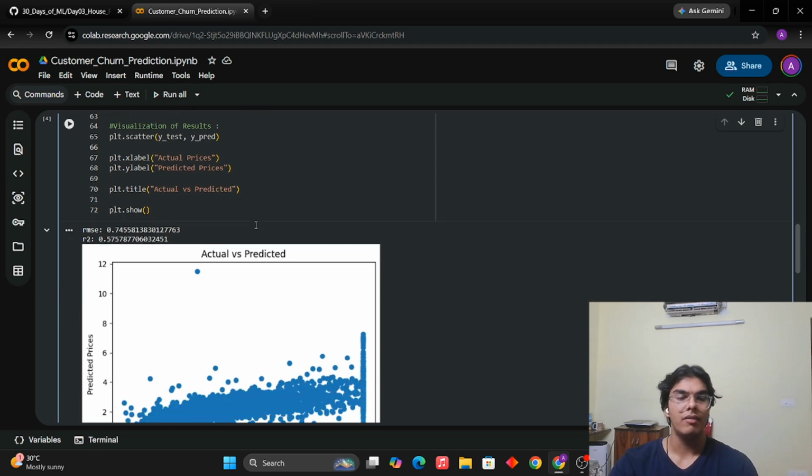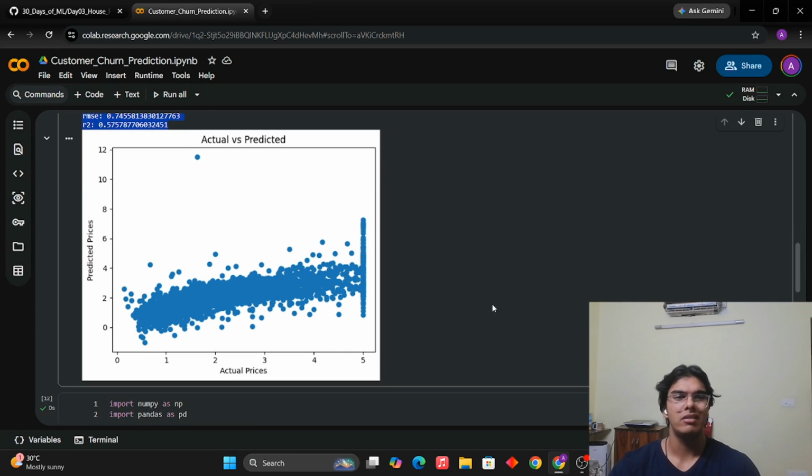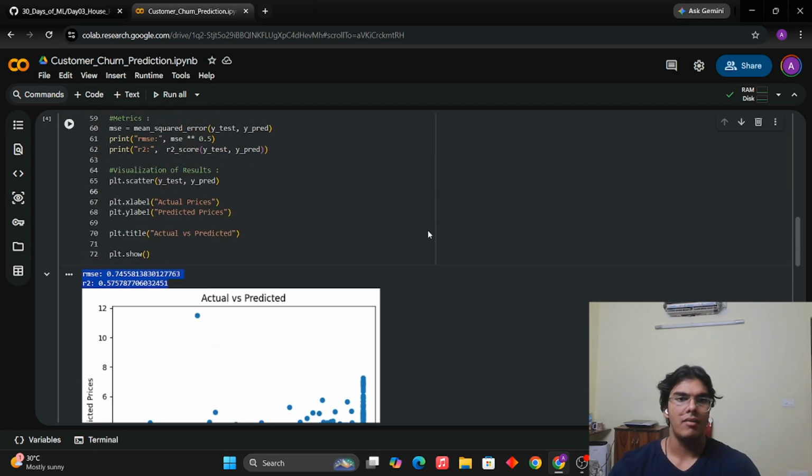And if we want to see what values we got, this is the RMSE value that we calculated, and this is the R2 score that we calculated. Of course, the model could have better values, but it's a baseline model, so I haven't done much. This is a visualization.